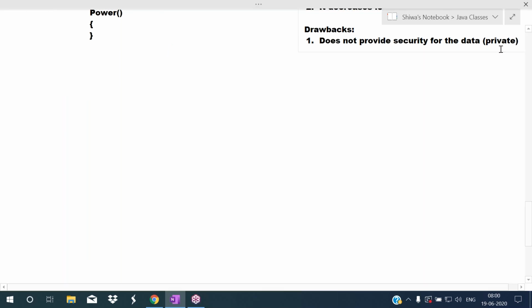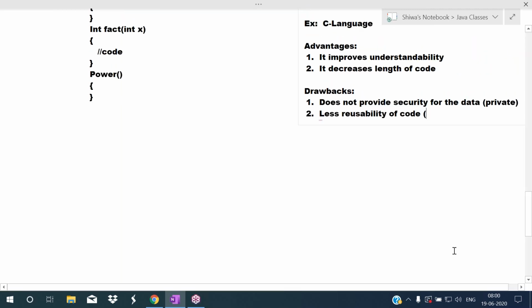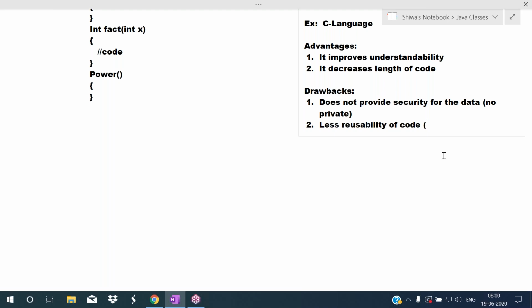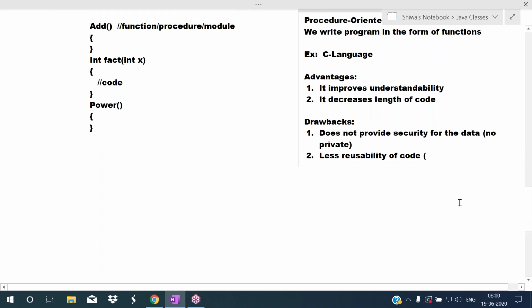See, the second drawback is less reusability of code. Less reusability of code is there in procedure oriented programming languages like C language. See, C language does not provide security. There is no private keyword in C language, so security is not there. By using the private keyword, you can provide basic security for the data, and you are using the classes concept also in object-oriented programming languages. So less reusability of code is there in procedure-oriented programming languages.